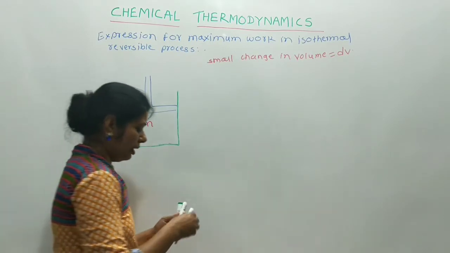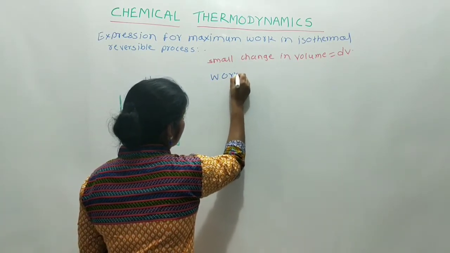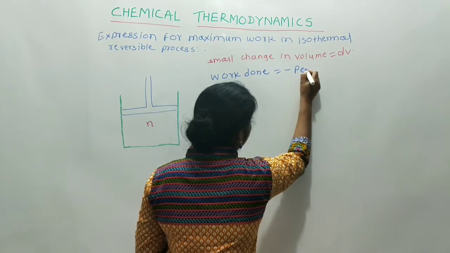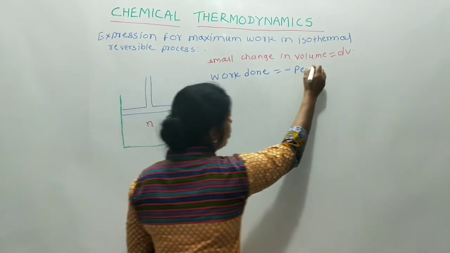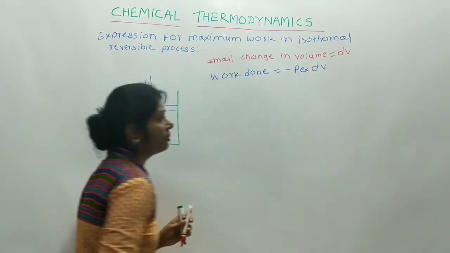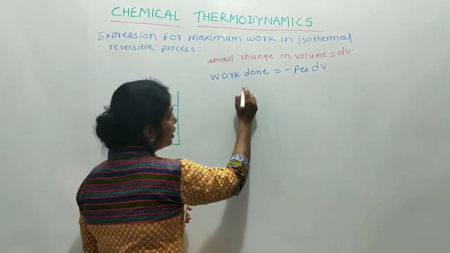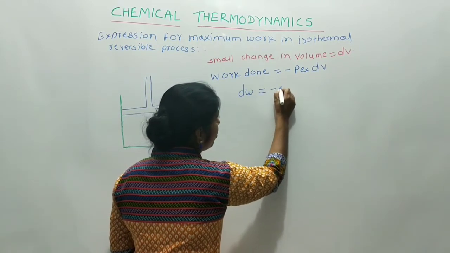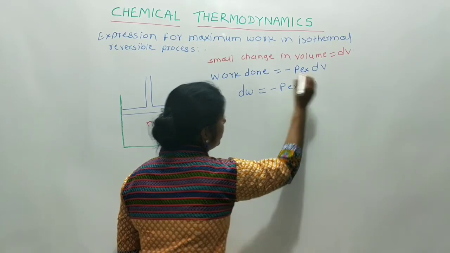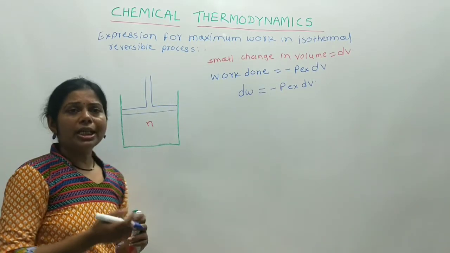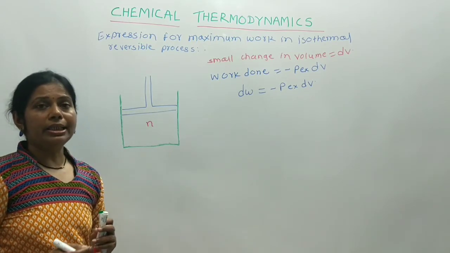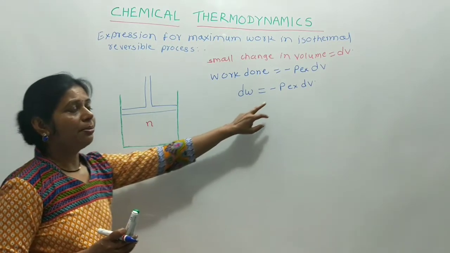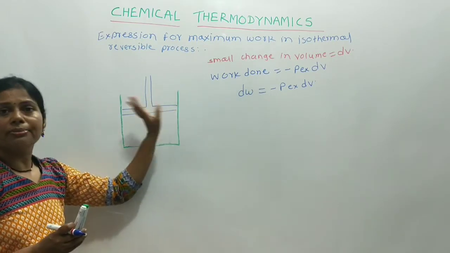We know that the work done is equal to minus Px into dV. The small work done is denoted by dW, and therefore the equation is dW is equal to minus Px into dV. Here P is the pressure on the gas, which is slightly greater than Px. Px is the pressure on the surface of the piston.